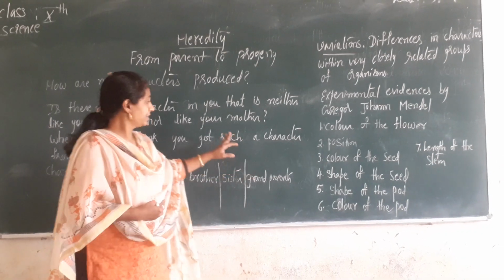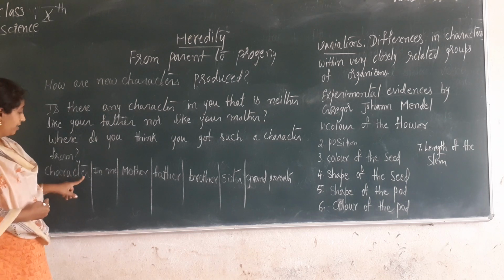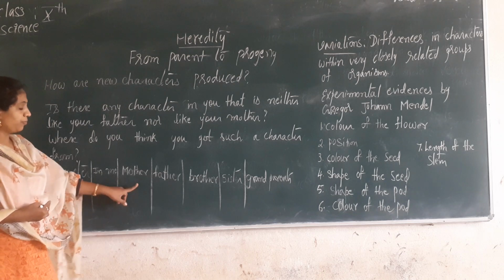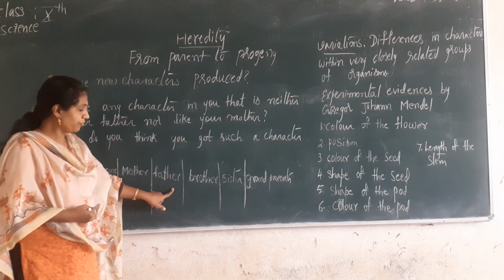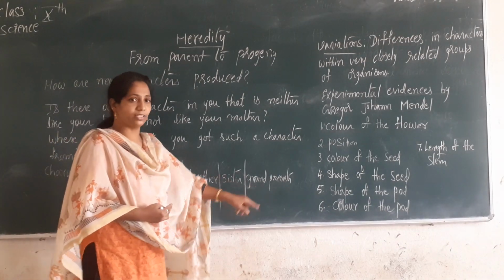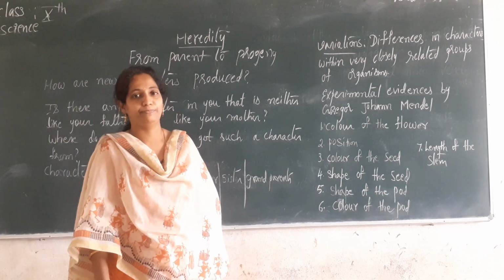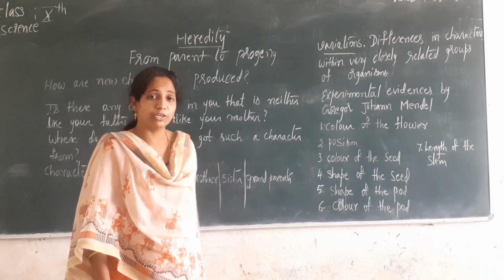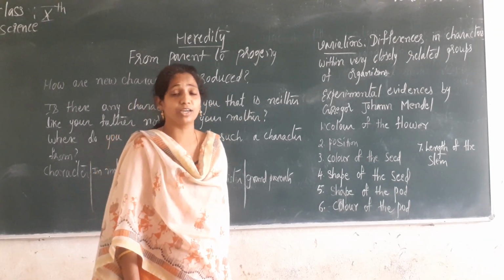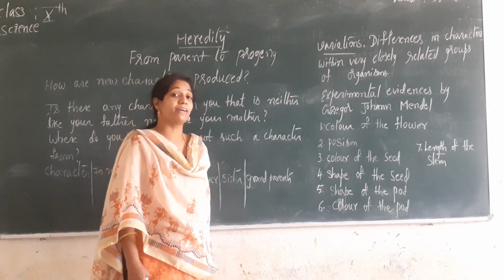Now, make a table where you write the character. What do you see that character in you? How is that character in your mother? How do you find it in your father? Whether the character is in your brother or your sister or the grandparents. Now, if your father is having curly hair, try to observe your mother. Is your mother also having curly hair? Are you having curly hair? Or your sister is also having curly hair? Your brother is having curly hair? Or your grandparents are having curly hair?